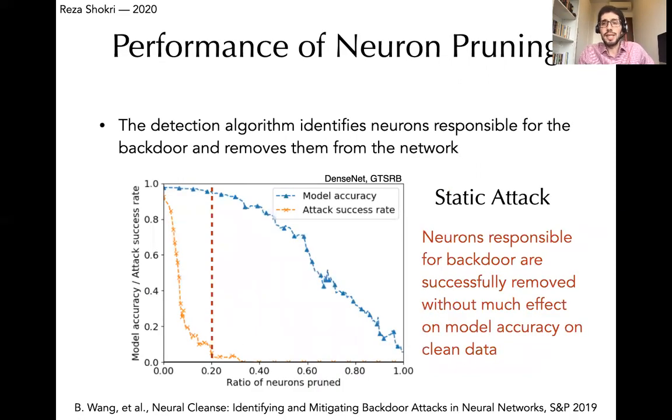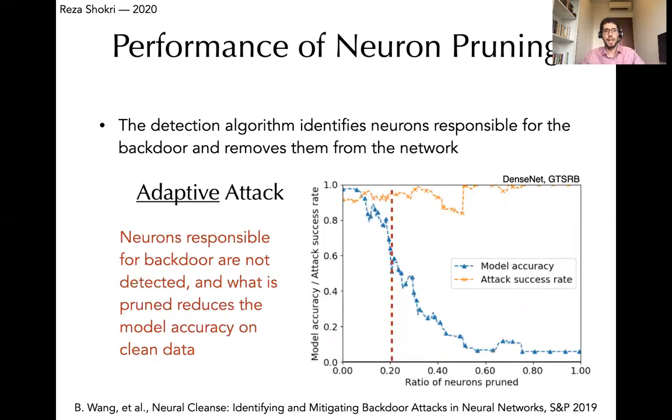So if you look at the static attack setting, where the attacker is only changing the training set and is not reacting to the detection algorithm, these techniques are pretty accurate. They can prune the neurons which are responsible for the backdoors without damaging the accuracy of the model. However, in the case of an adaptive attack, where we have maximized the indistinguishability between the latent representations of backdoor and clean data, the detection algorithm would make a significant amount of error.